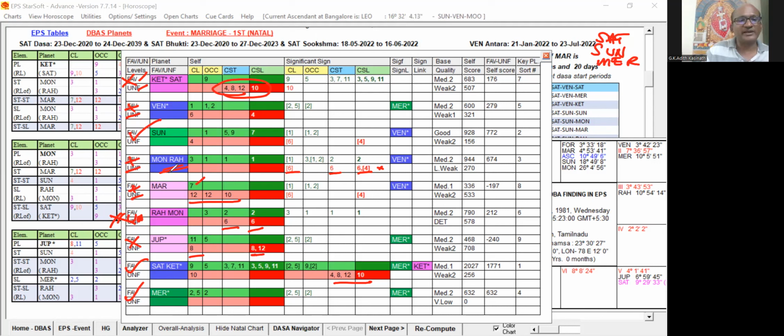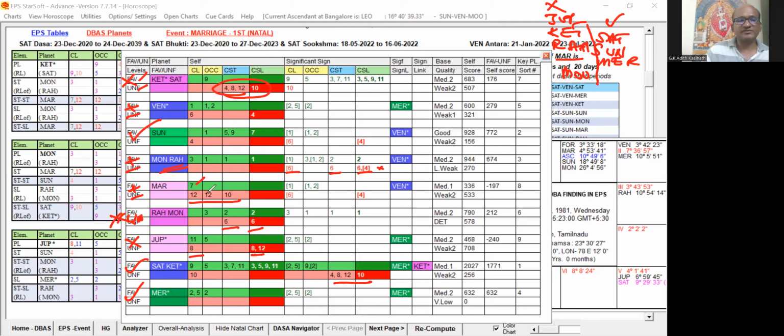Then unfavorable key planets, what? Ketu, Rahu, and Jupiter. They are all unfavorable. Saturn, Sun and Mercury are favorable. So the Moon has got Rahu as the second level planet. So Moon is also coming under the unfavorable, but not equal to this. We can take Moon also in the second list of the unfavorable.